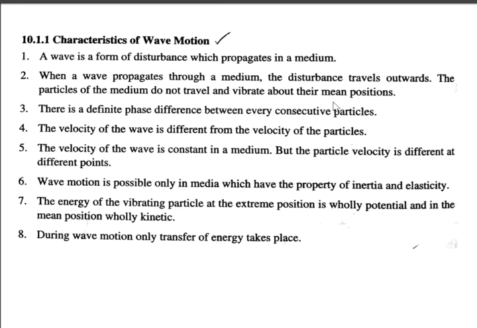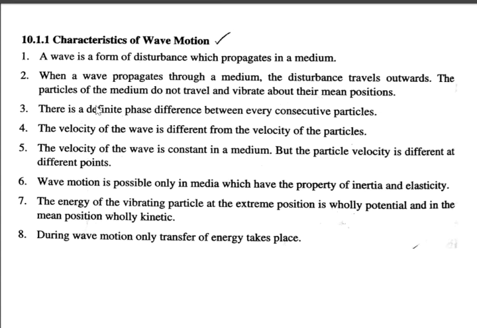It means the disturbance travels in all the directions, whether it is a two-dimensional wave or a three-dimensional wave. It will make the surrounding particles vibrate simple harmonically, and they in turn transfer the energy to the next set of particles, and thus all the particles along the wave motion vibrate simple harmonically about their mean positions.